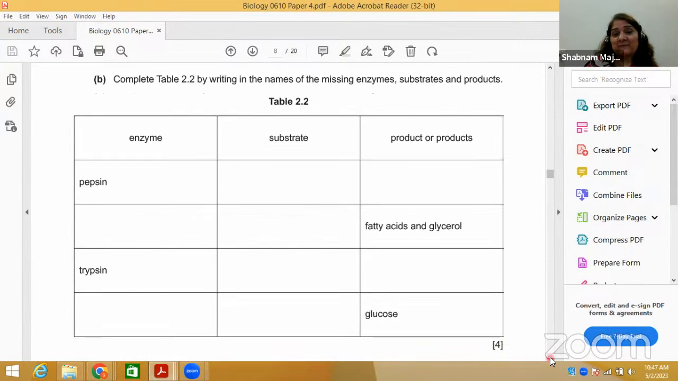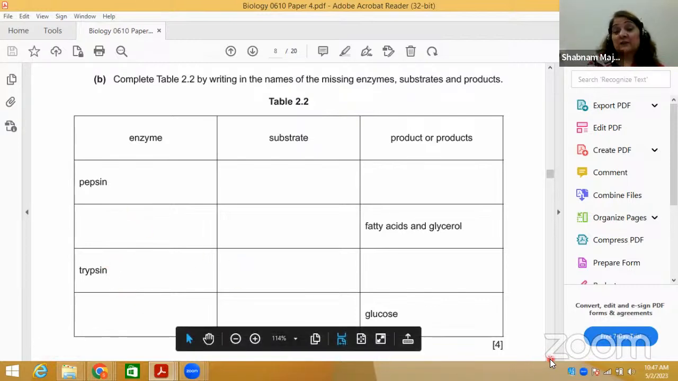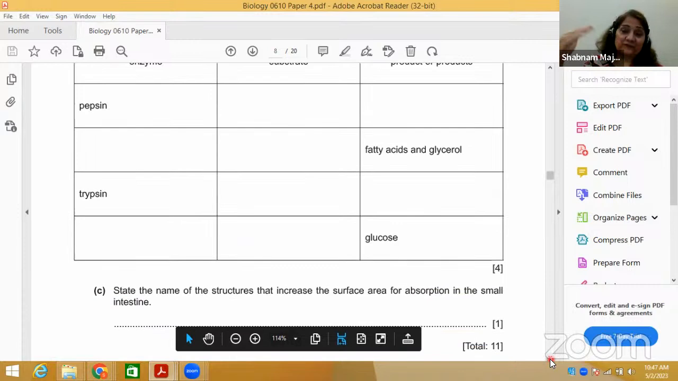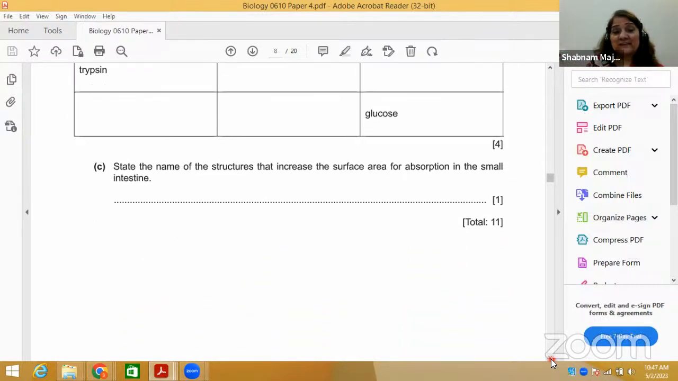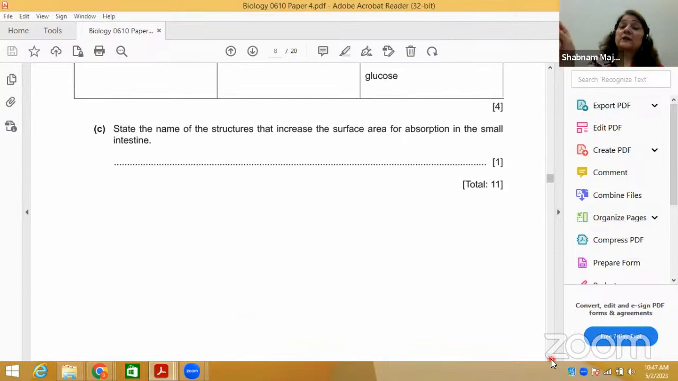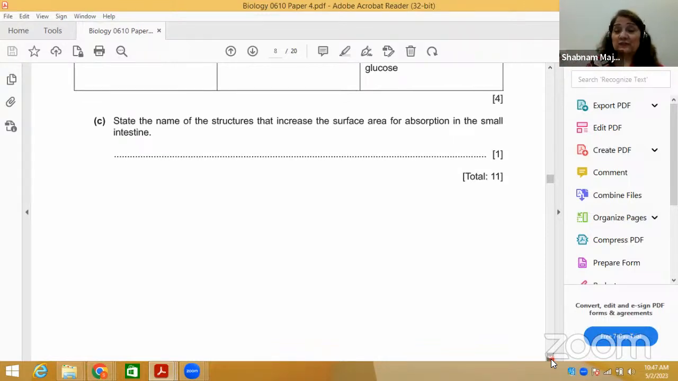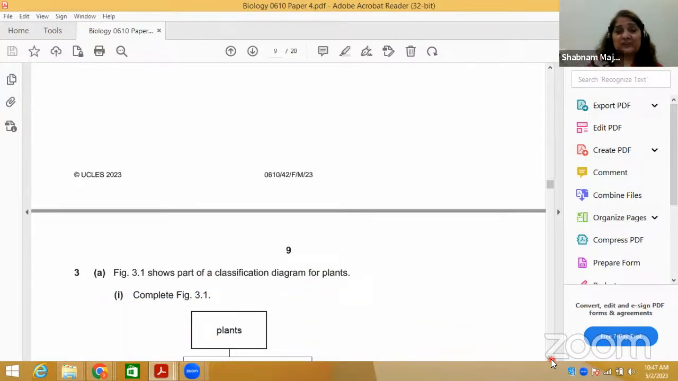After that, for the enzyme pepsin, what is its substrate, and the product or products? In question number 1 we did fatty acids, and the enzyme there is lipase. There are different enzymes: pepsin is in the stomach, trypsin in the pancreatic juice. Then, amylase acts upon starch, converting it into maltose in the mouth, and the maltose is acted upon by maltase in the duodenum, converting it into glucose. After that, state the name of the structure which increases the surface area for absorption in the small intestine. You must know the villi structure, finger-like projections.